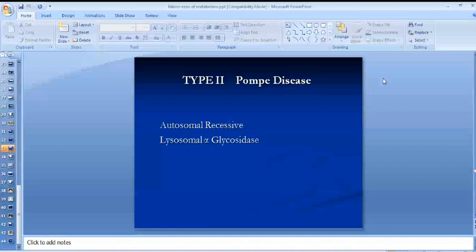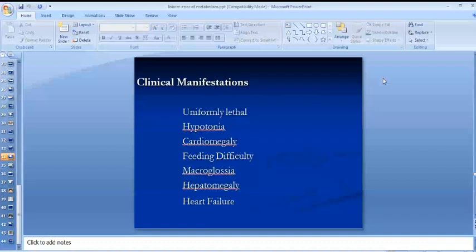Clinical manifestations include hypotonia, meaning the body tone is very decreased. They have reluctance to feed. The important differentiating points are macroglossia, a very enlarged tongue, along with cardiomegaly. These are two important differentiating points. They are hypotonic, have cardiomegaly, and macroglossia. The enlarged tongue, enlarged heart with decreased tone. The other symptoms are similar to other disorders.